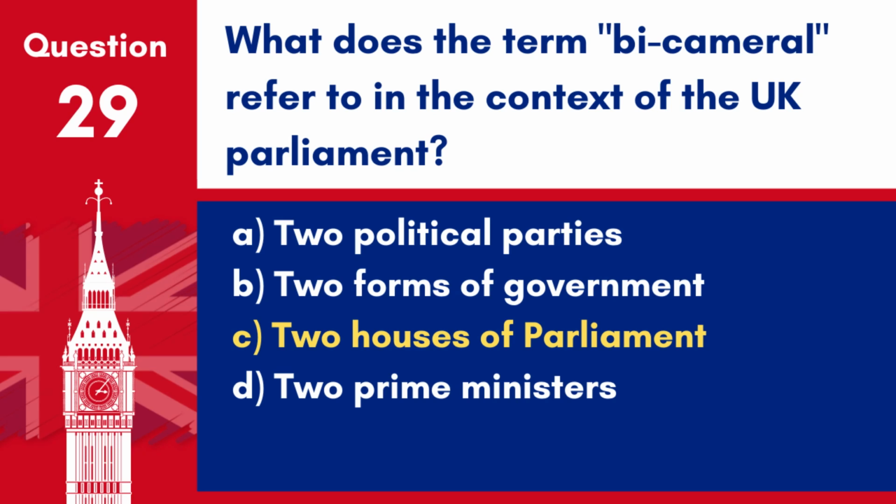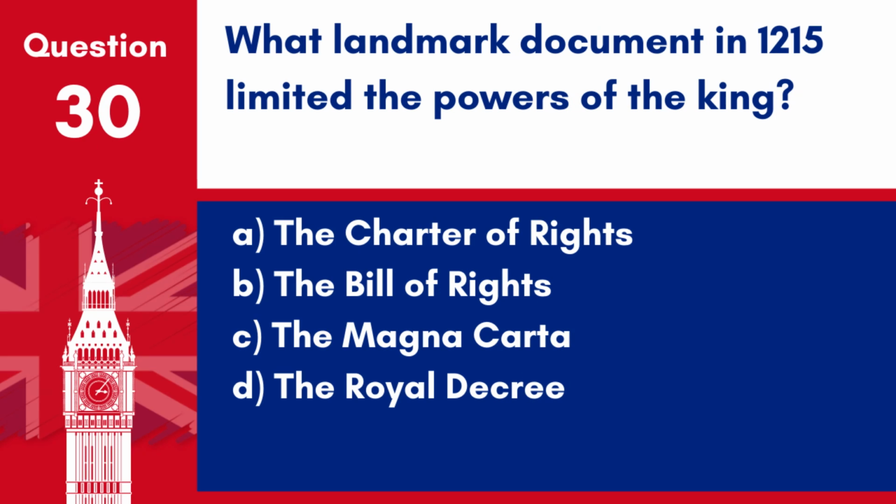of Lords. Question 30. What landmark document in 1215 limited the powers of the King? A. The Charter of Rights. B. The Bill of Rights. C. The Magna Carta. D. The Royal Decree. Answer C. The Magna Carta. The Magna Carta was a crucial document that limited the powers of the King and laid the groundwork for future constitutional developments.